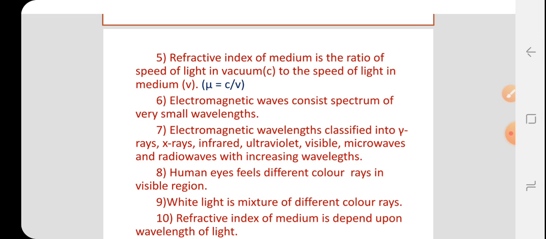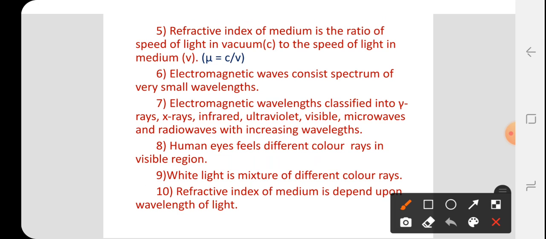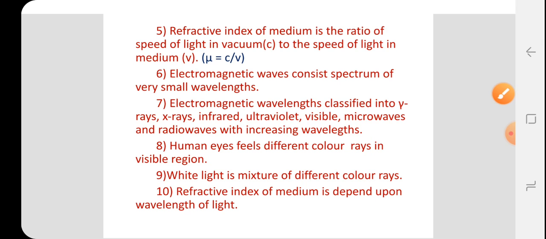The wavelength of light is very small, therefore it is measured in the unit angstrom. 1 angstrom is equal to 10 raised to minus 10 meter. We also studied this relation in 11th standard.